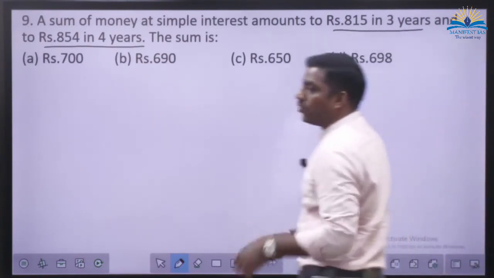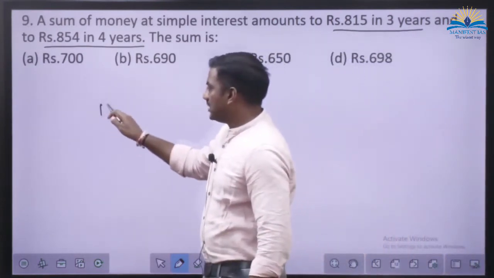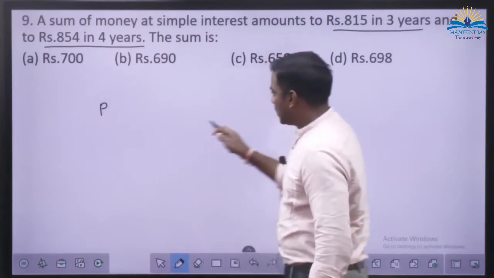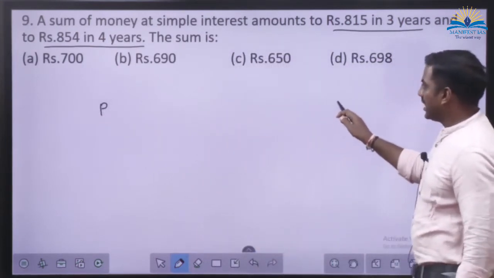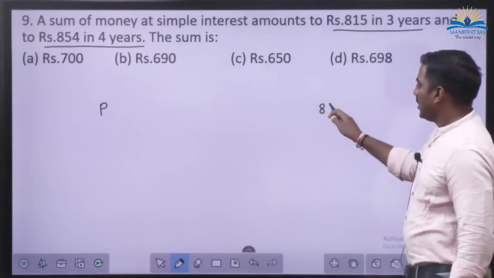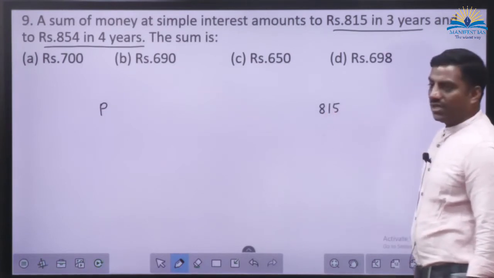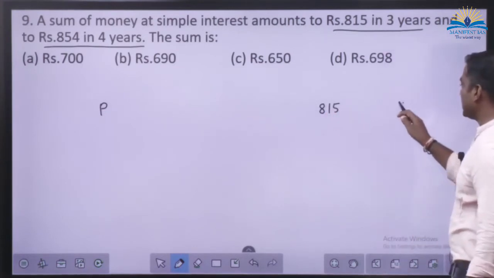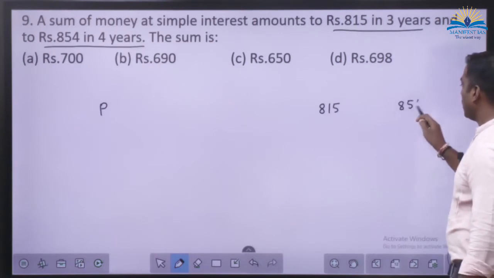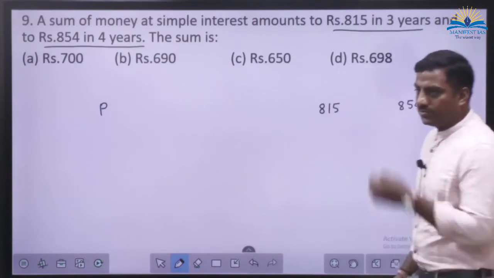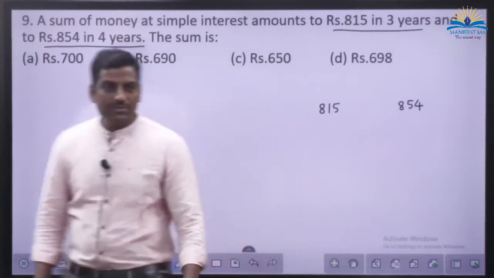So you have kept some amount here. Let's say you have kept principal here. So after 3 years, it is getting you how much? 815. After 4 years, it is getting you 854.